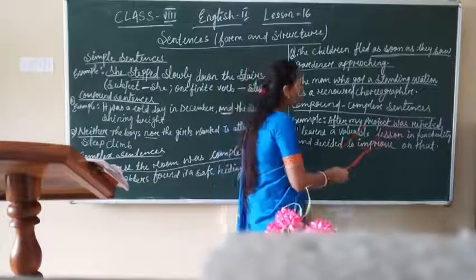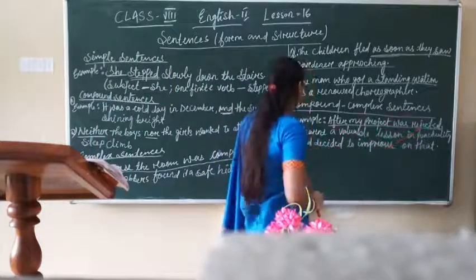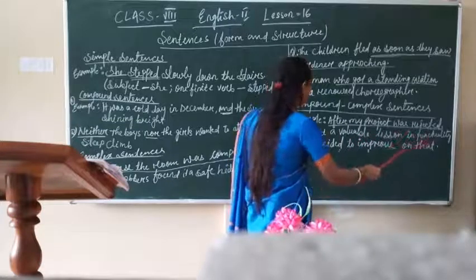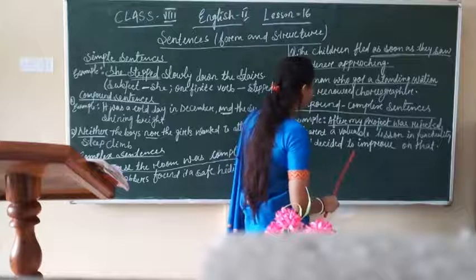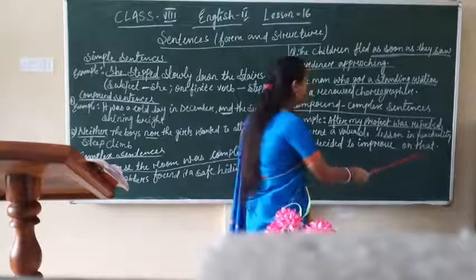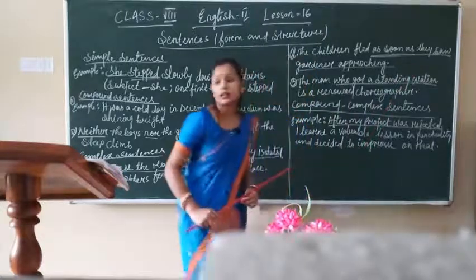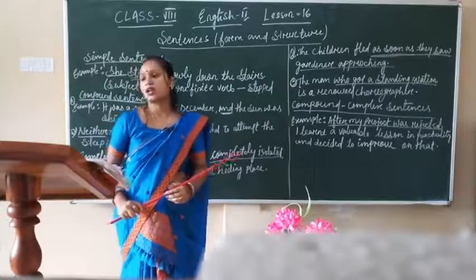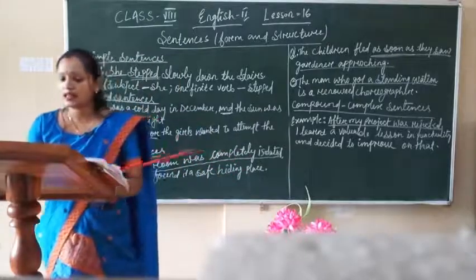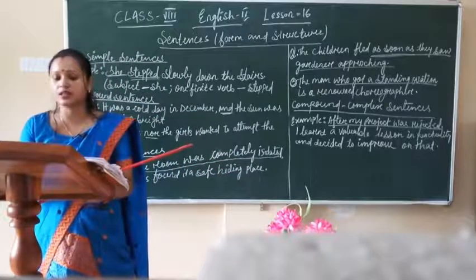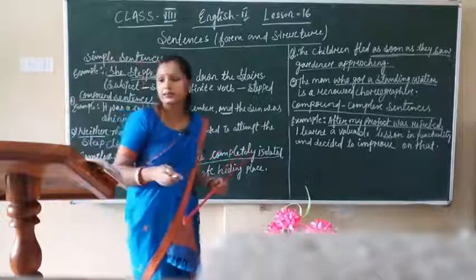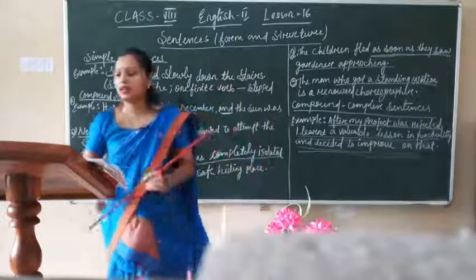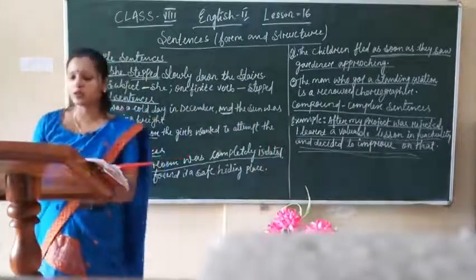after my project was rejected, I learned a valuable lesson in punctuality and decided to improve on that. So here it is said there must be at least two main clauses, yes or not? In the example, what is there? A compound sentence, the two main clauses.